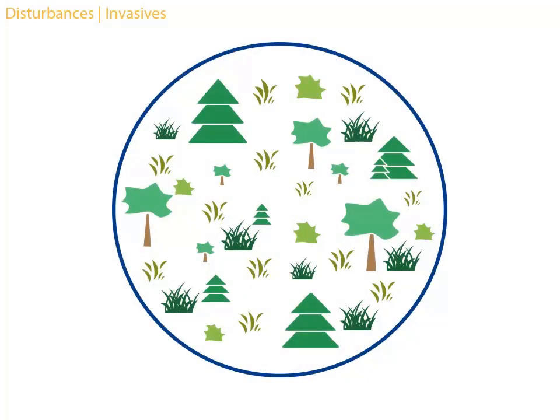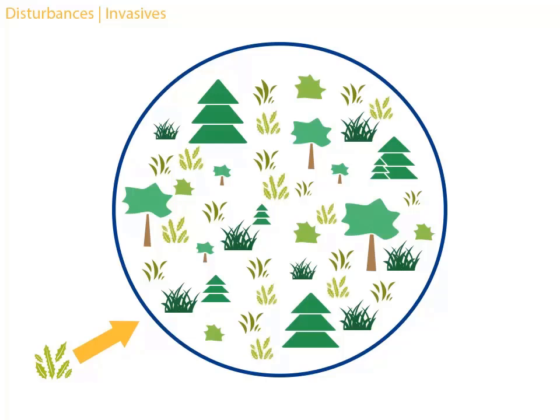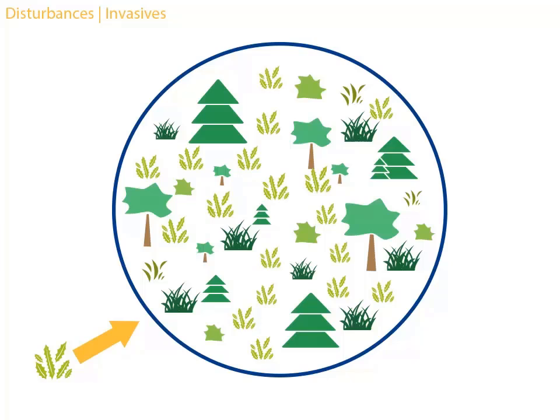Invasives are non-native species that are able to establish within native habitats where they may alter how the ecosystem functions. Invasives can decrease native biodiversity and change the species composition of ecosystems. They can be plants, animals, diseases, or insects, but the focus here is on invasive plants.